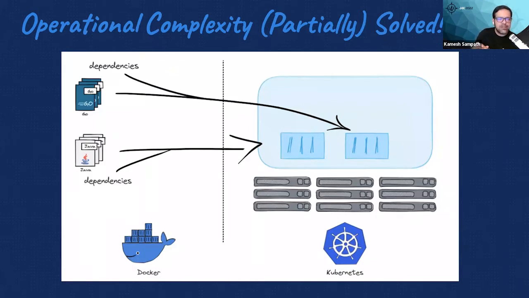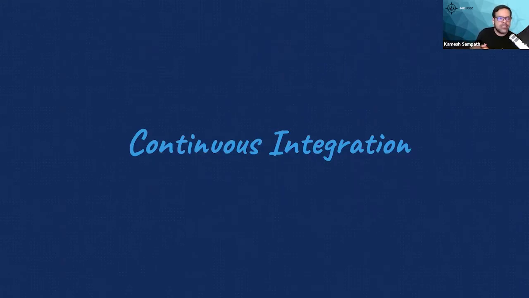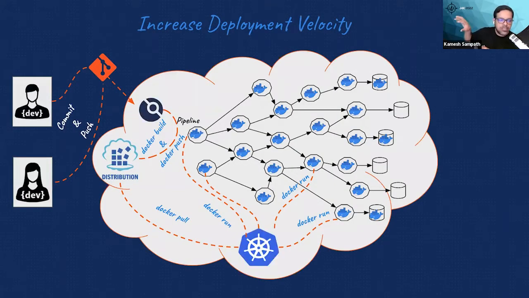And we were searching for something which would solve this problem. Technically, there was a principle which had been there for quite a long time, but we did not use it effectively for cloud. That principle, which I'm going to talk about a little more in this session, is continuous integration. With continuous integration, when somebody commits and pushes the code into your Git repository, the continuous integration engine is going to take that source code, build it and push it into the registry. The moment it is in the registry, it's easy for Kubernetes to pull it out and start running it.